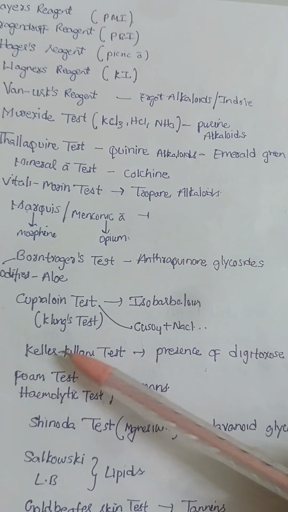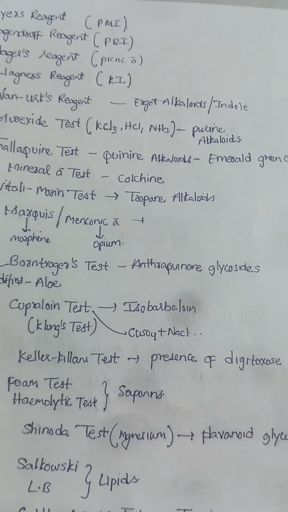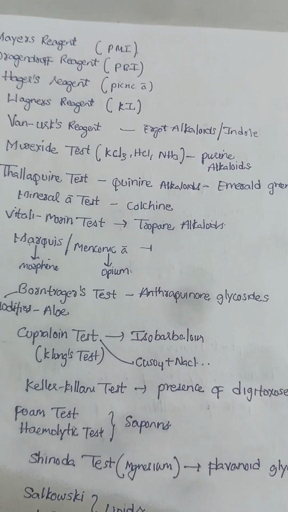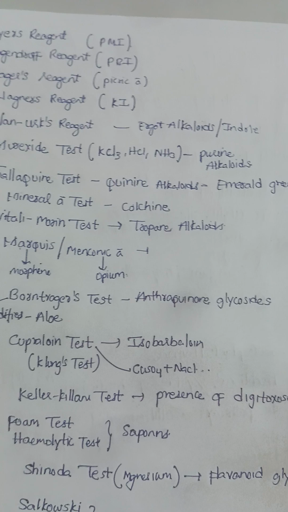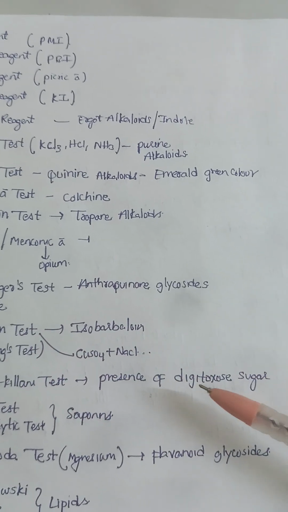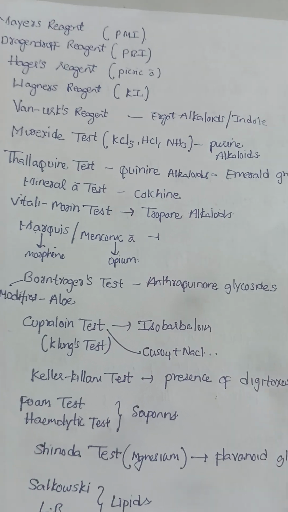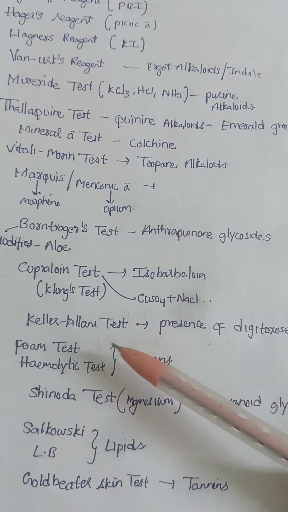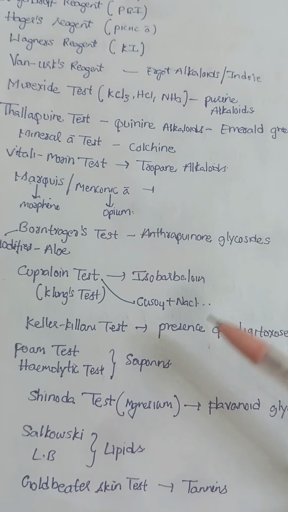The next is the Keller-Kiliani test, for the presence of deoxy sugar in cardiac glycosides. Generally, the Keller-Kiliani test, Legal's test, Baljet test, these tests are used for cardiac glycosides. But specifically for the presence of deoxy sugar, we will use the Keller-Kiliani test, KK test. The next is the foam test and hemolytic test. These two tests are used for saponins.